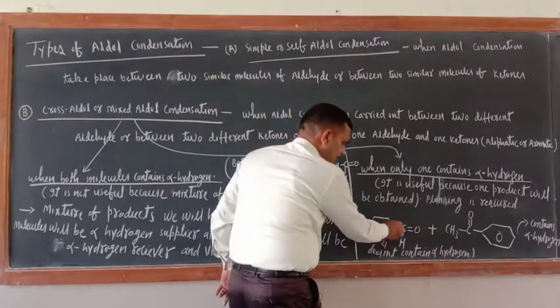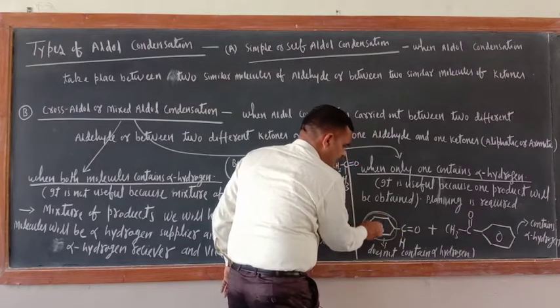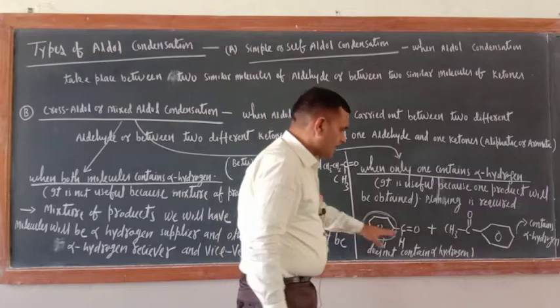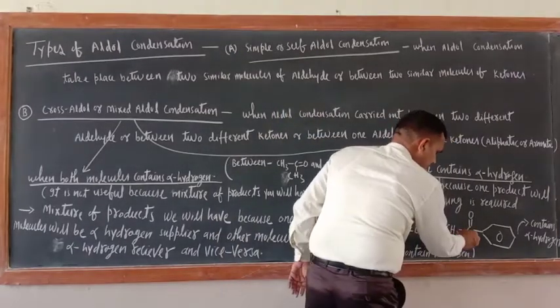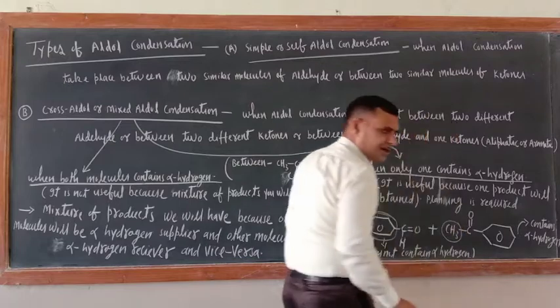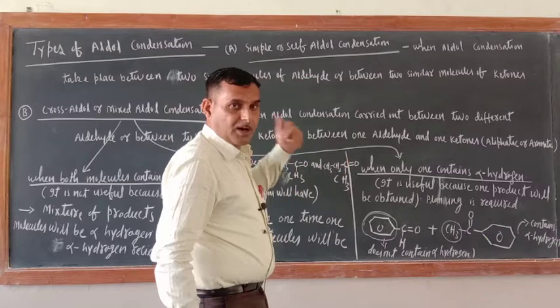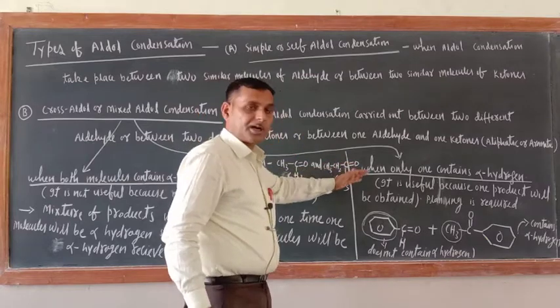This is the functional group carbon atom and this is the phenyl ring, benzene ring, it does not contain alpha hydrogen. What about here? This is the functional group carbon atom and this contains alpha hydrogen. So one may contain alpha hydrogen, the other may not. That is also a condition.